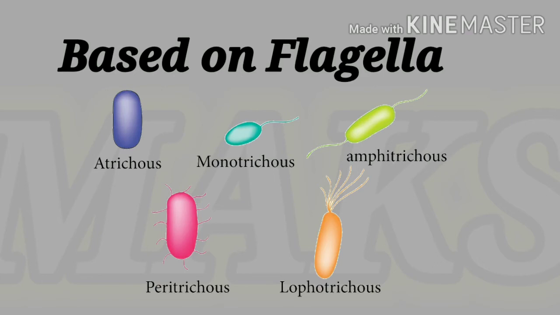Amphitrichous means bacteria contain a single flagellum at both ends. The bacteria which has flagella all around itself is peritrichous. Lophotrichous means the bacteria has a tuft of flagella at one end.